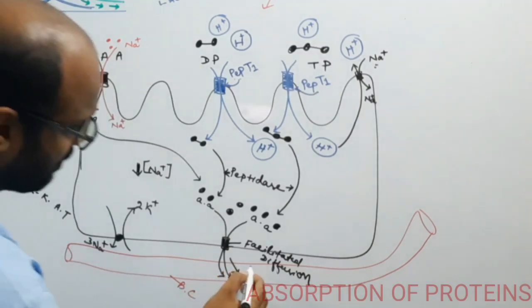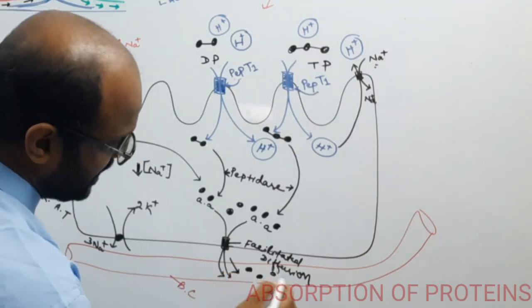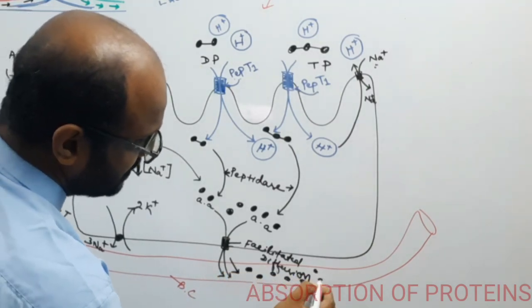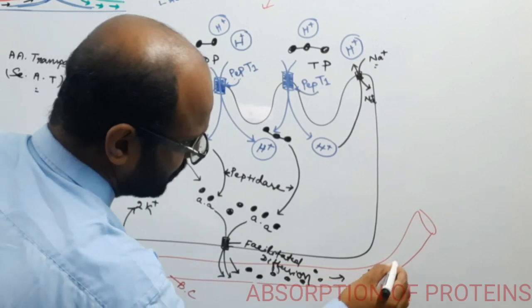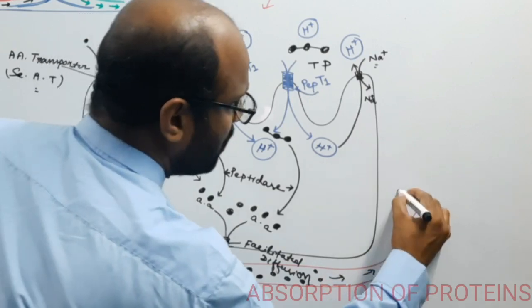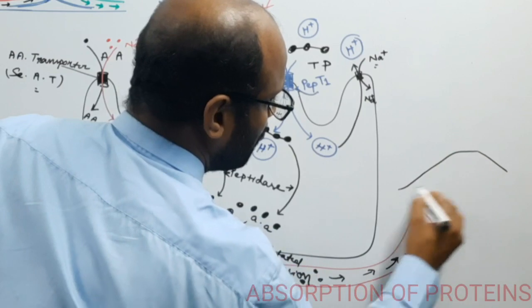Now such amino acid is brought to the liver through the hepatic portal vein.